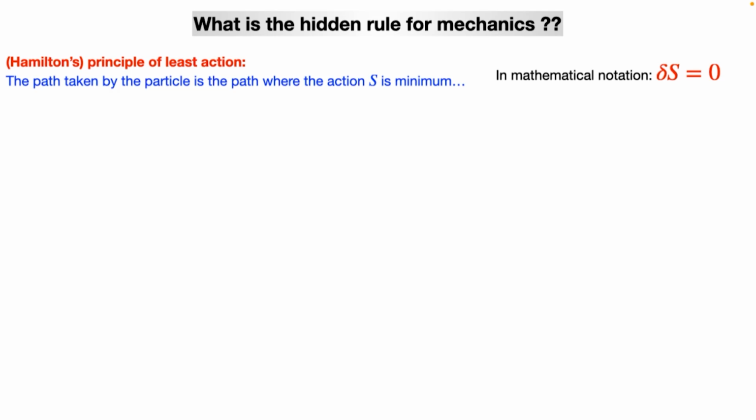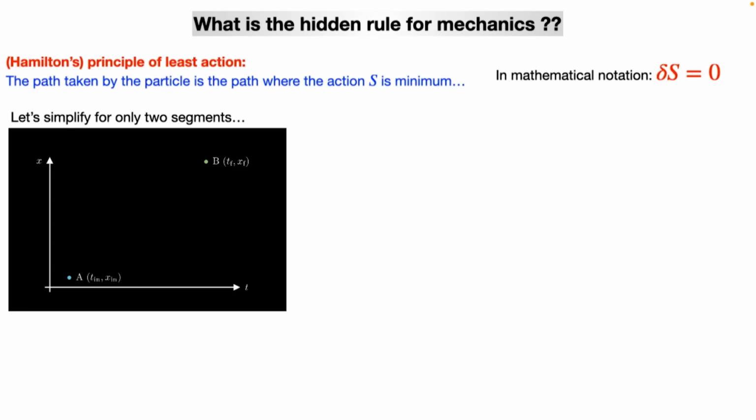Just like a function where the derivative is 0. If you slightly perturb the system from that minimum position, then it doesn't change. Same logic. And that's why we write that delta of S, the change in S, is 0 at the minimum.